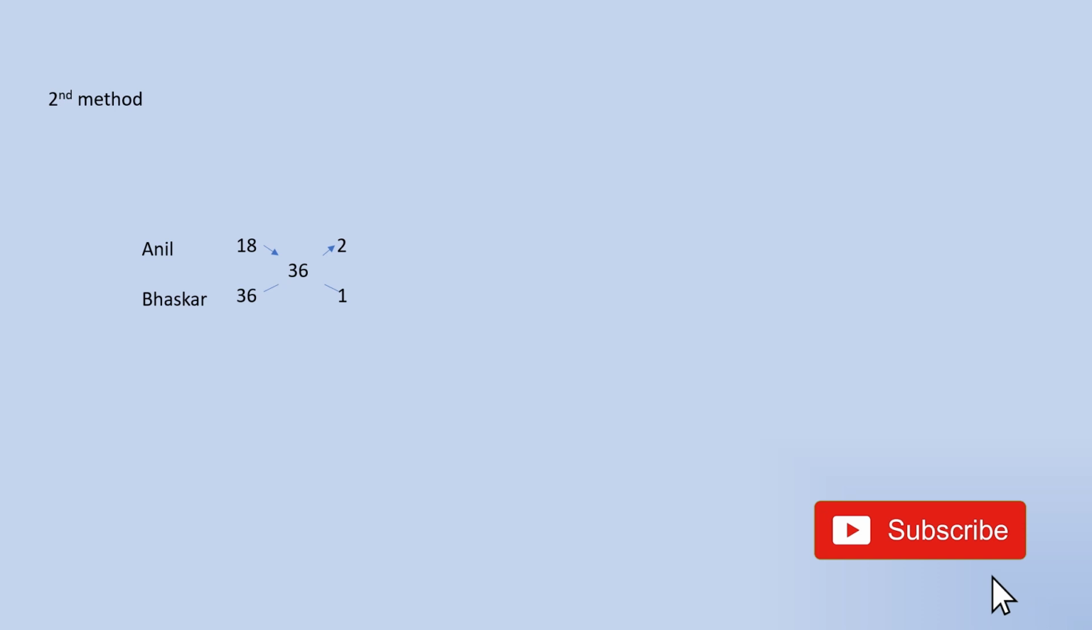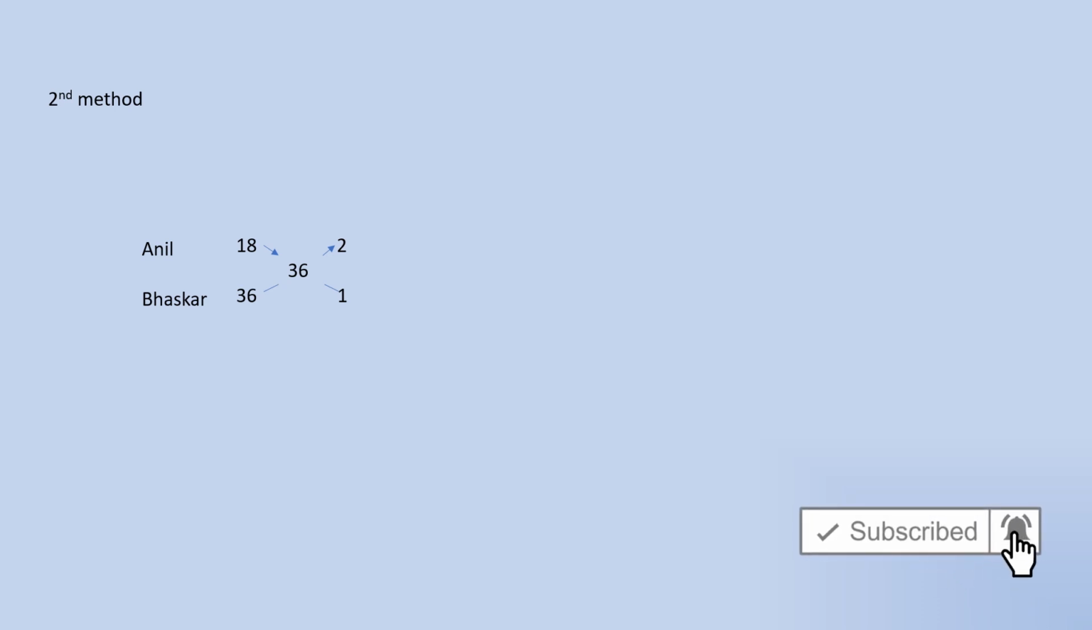And the second method is: Anil can do the work in 18 days, while Bhaskar can do the work in 36 days. The first step we need to follow is to find the LCM of 18 and 36. Here 36 is a multiple of 18, so 36 is the LCM of both the numbers. So the LCM is 36.